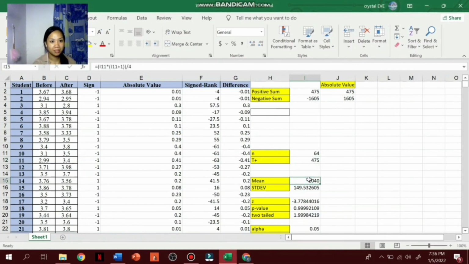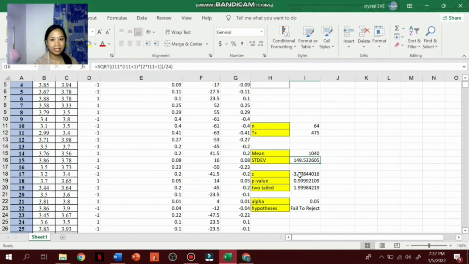For our mean, we just take the value of positive sum and multiply it with the positive sum plus 1 and divided by 4. For our standard deviation, we use the value of square root and insert the data of positive sum, multiply it by positive sum plus 1 and multiply it by 2, multiply it by positive sum plus 1 and divided by 24.